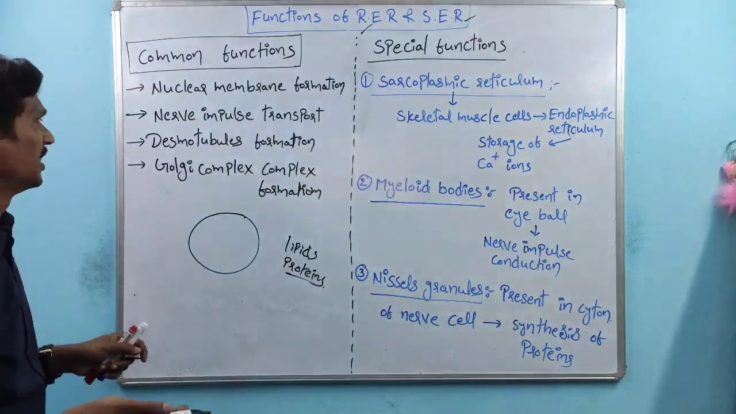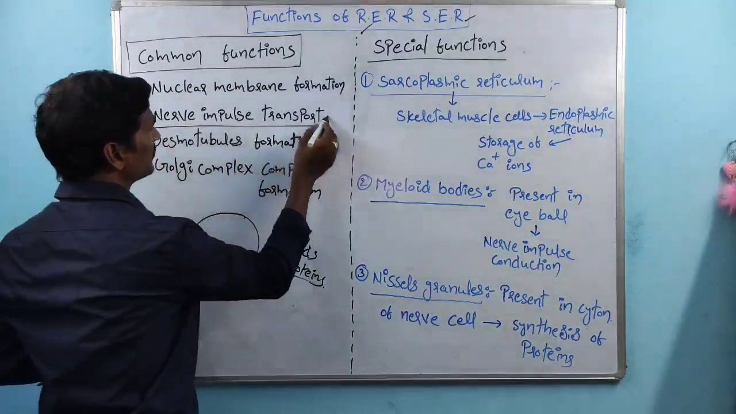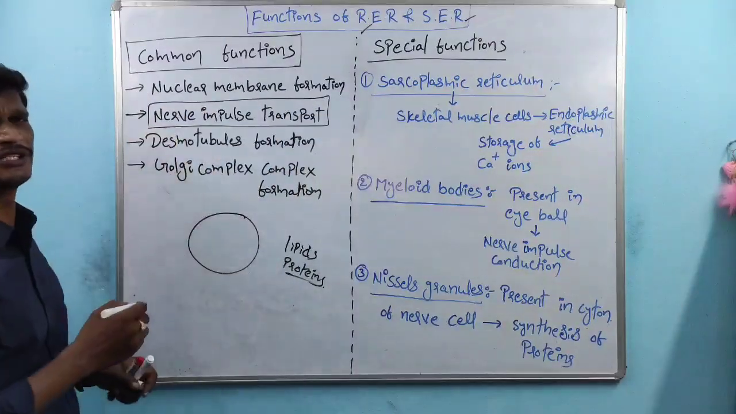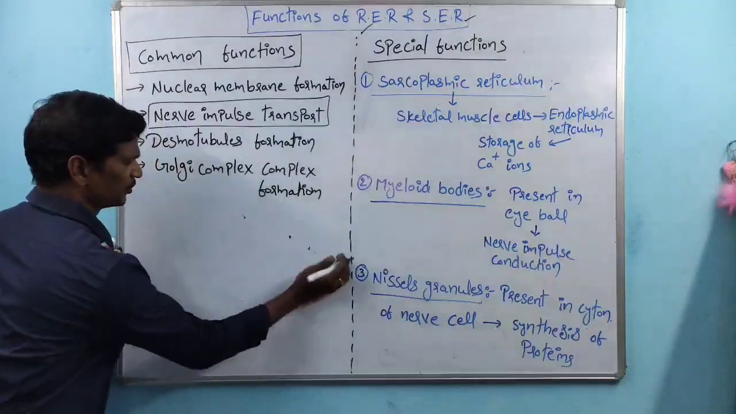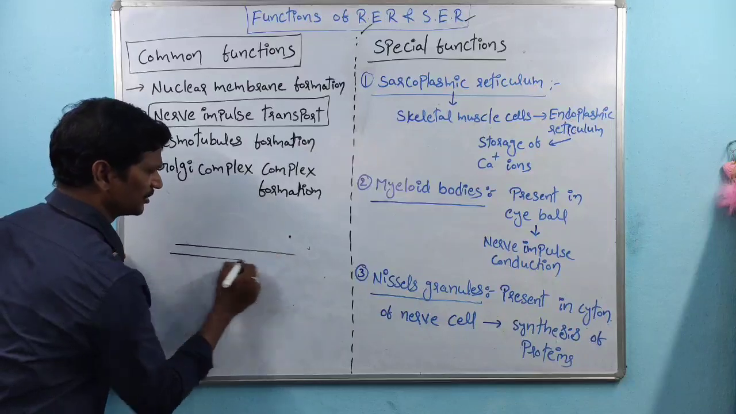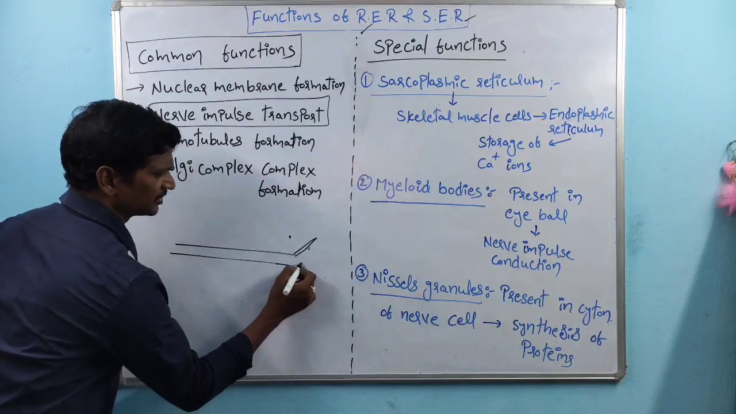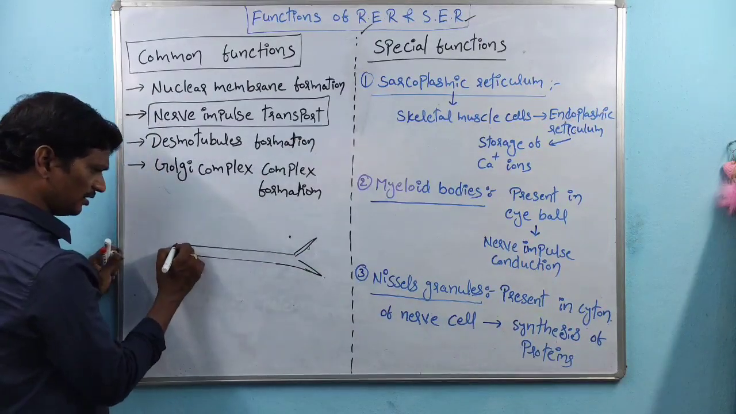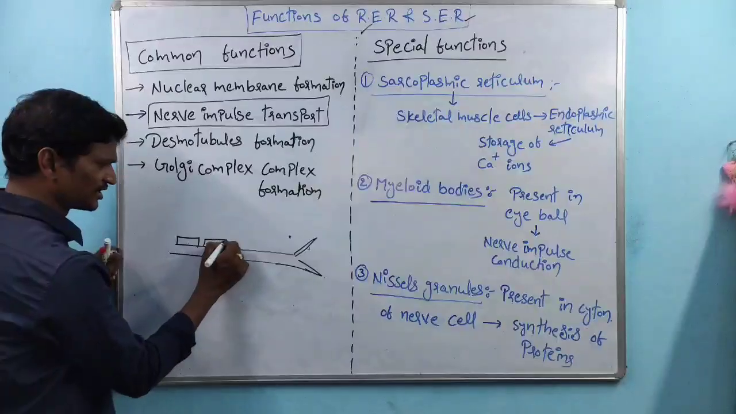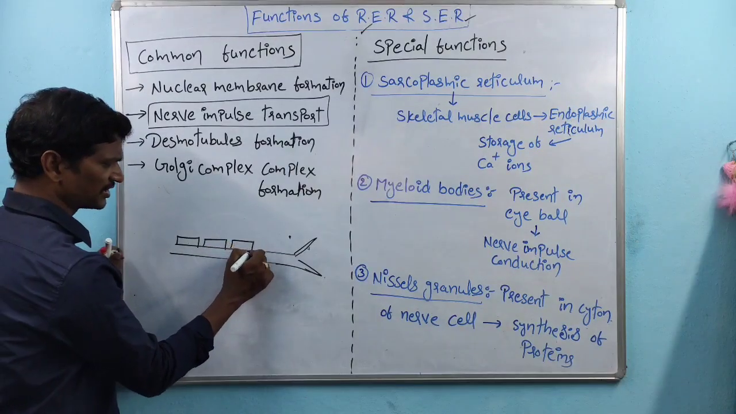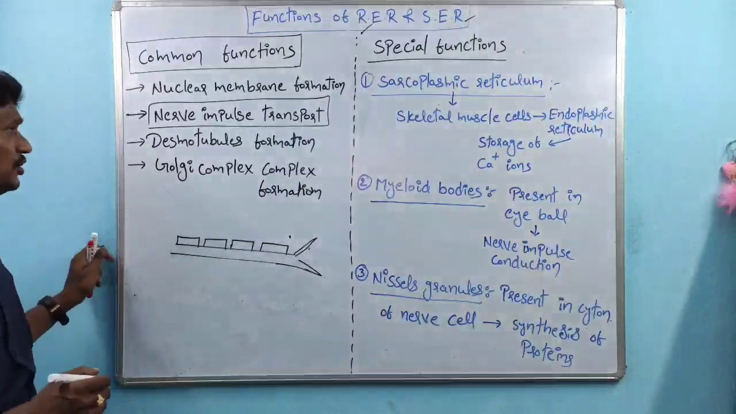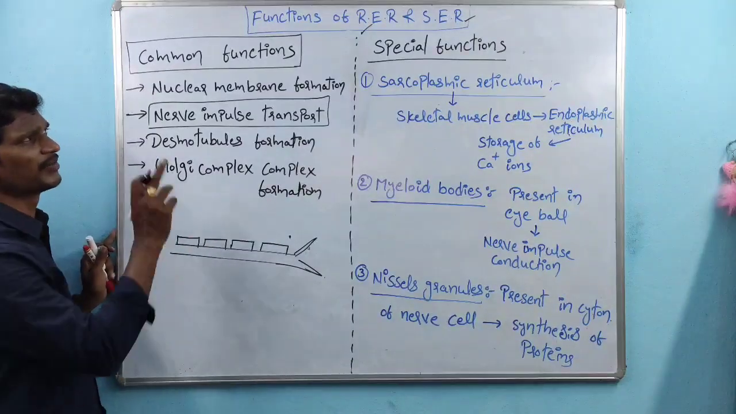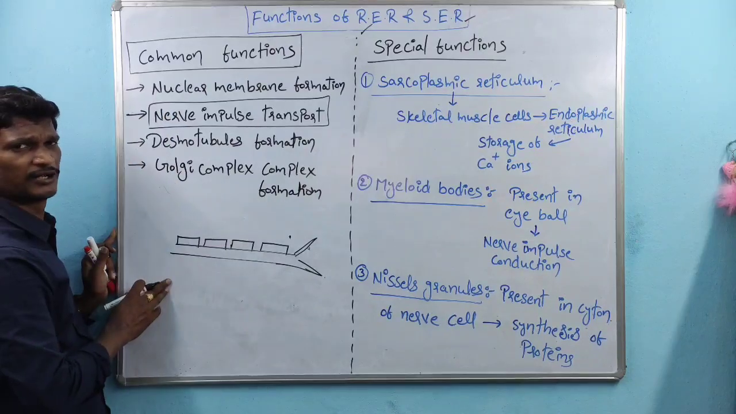Both are required, right? And coming to nerve impulse transport. If we see a nerve cell, suppose this is one nerve cell. On the surface of the nerve cell there is a myelin sheath present, right? This is one myelin sheath. That myelin sheath formation is done by the smooth endoplasmic reticulum.